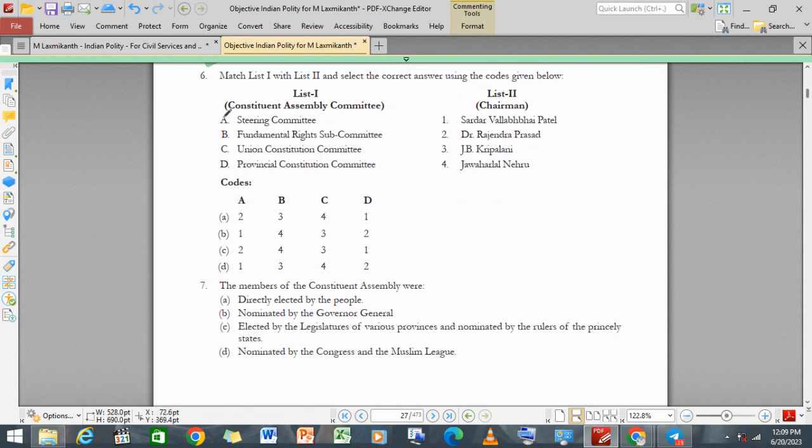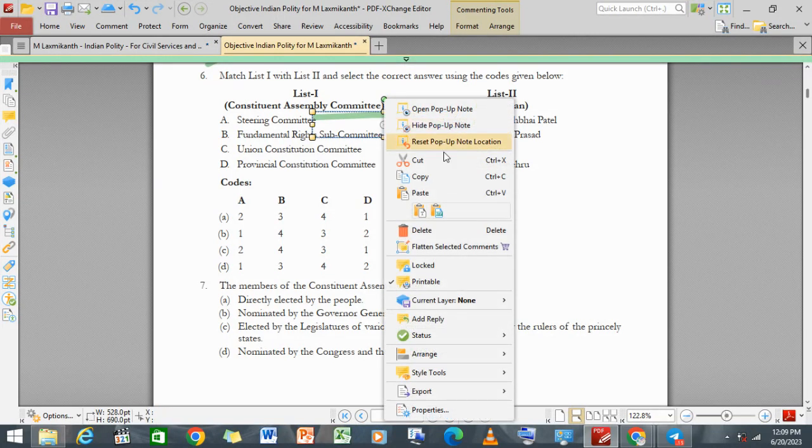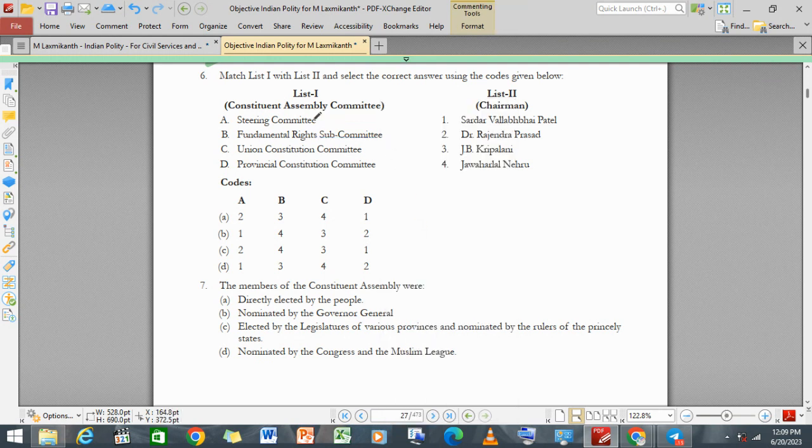All right. Now we have to match the following: the Constituent Assembly committee and their chairman. The steering committee was Dr. Rajendra Prasad. Forgive me. Yes, it was Dr. Rajendra Prasad, steering committee. Fundamental rights and subcommittees were Sardar Patel. I believe Union Constitution Committee was Jawaharlal Nehru, right?